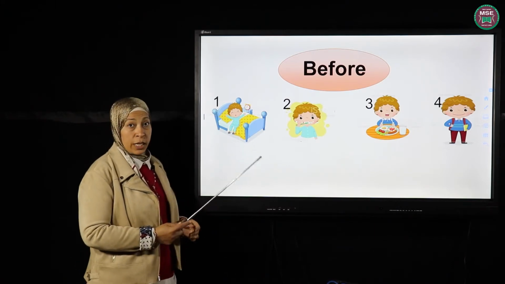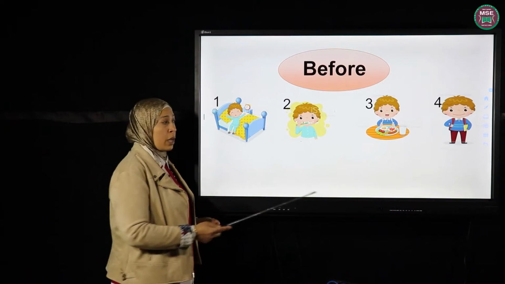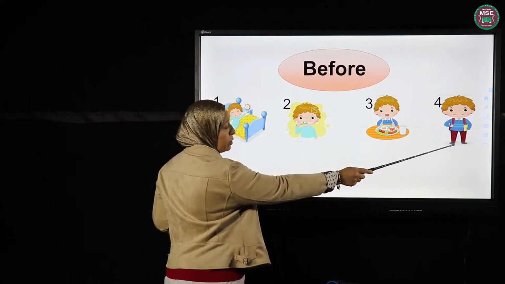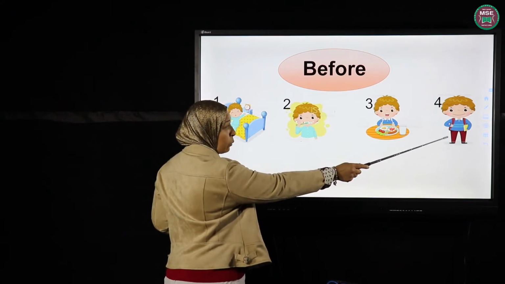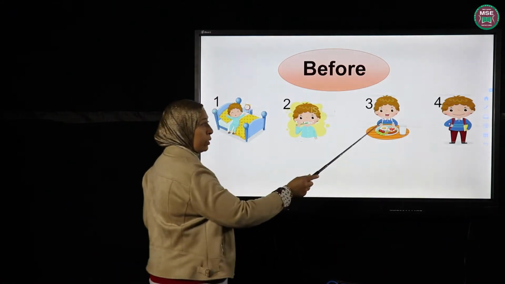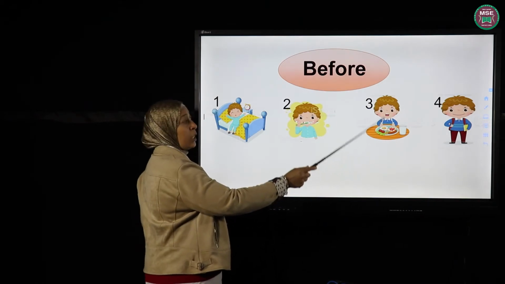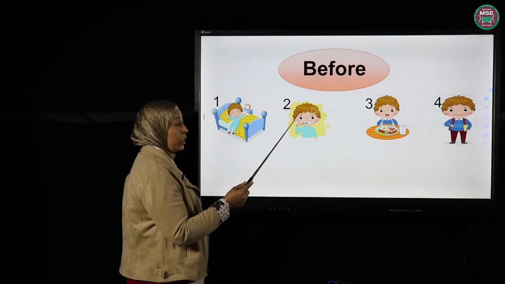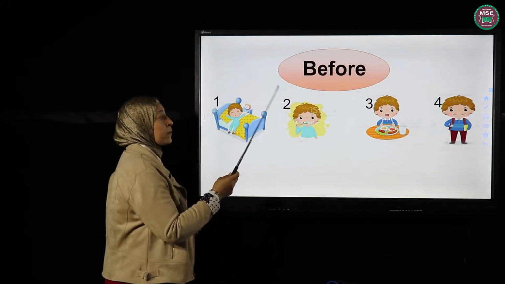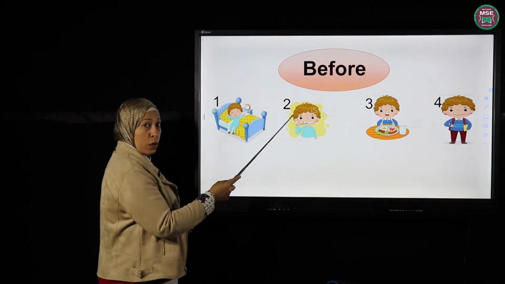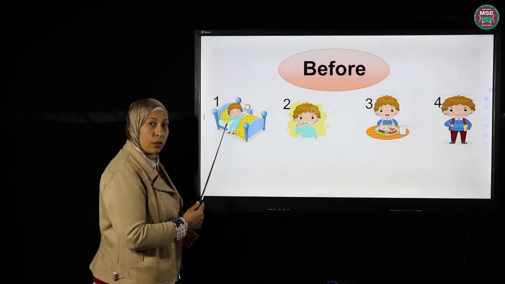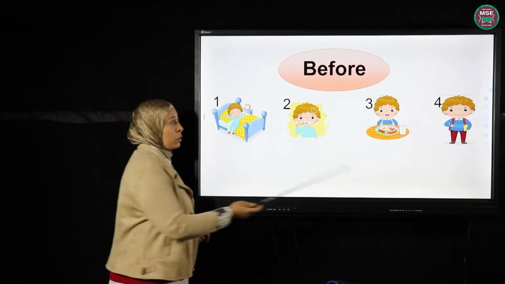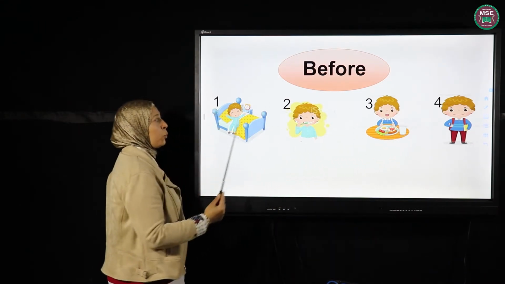Can you look at the numbers here? When I started the story, I started from the end. Just when Sam was ready to go to school. It was number 4. What did he have to do before that? He had to eat his breakfast, which was number 3. And before eating breakfast, he had to wash, which was number 2. And before he started washing, he had to wake up early in the morning, which was number 1. What did I do now? I counted 4, 3, 2, 1.